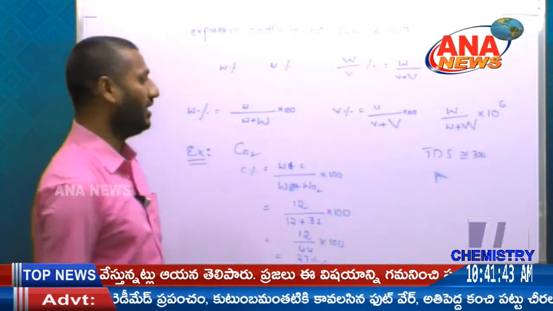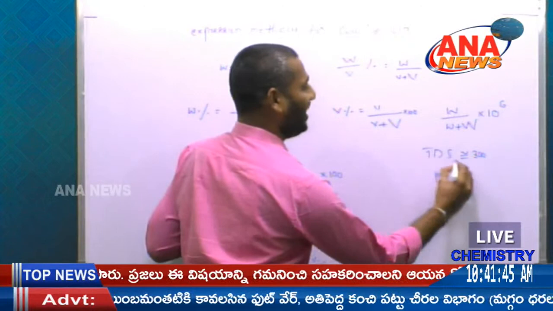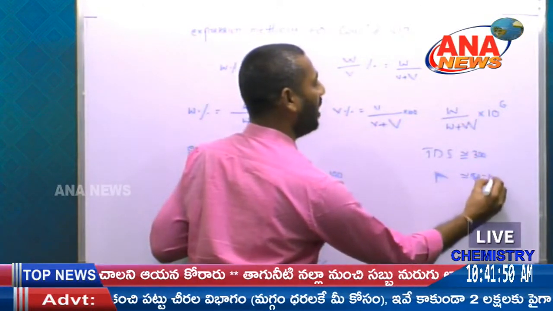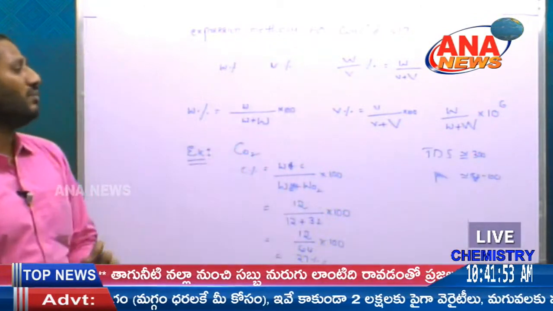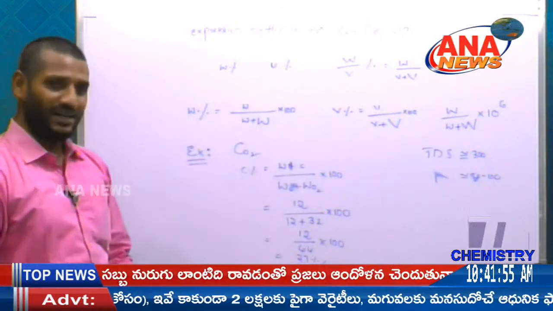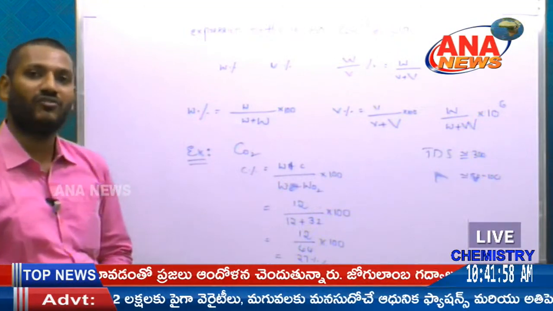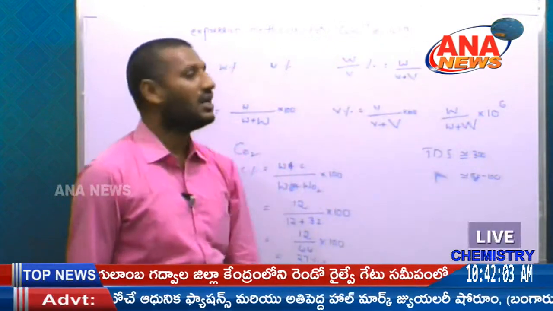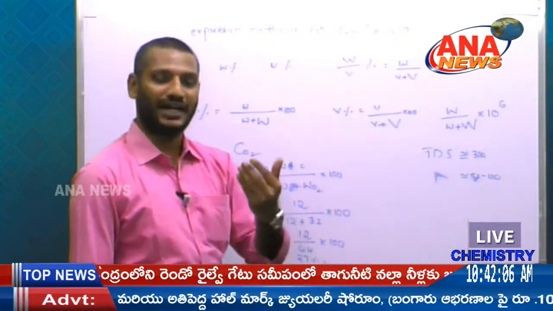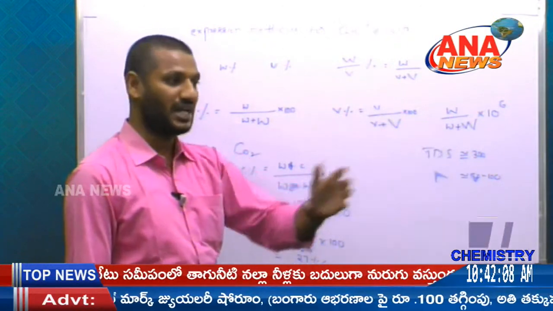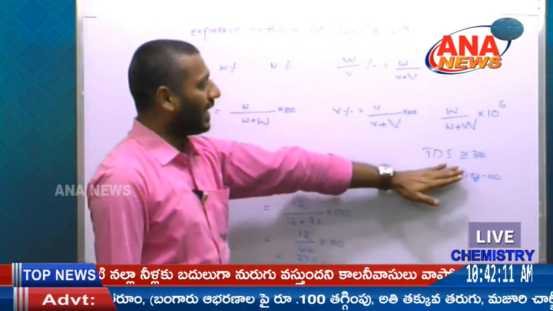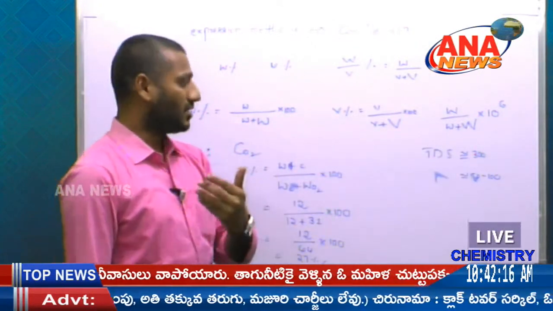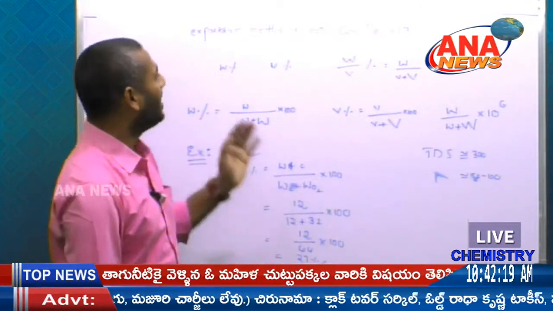But according to Indian standards, ISI, a TDS value of 50 to 100 ppm is good for health. This ppm depends on TDS, total dissolved solids, that is, how many solids are dissolved in a particular solution. So we can easily find whether the water is suitable for drinking, waste purposes, or drainage purposes. It is a matter of water pollution. If the TDS value is high, the water is not suitable for drinking. So that is a different expression method.